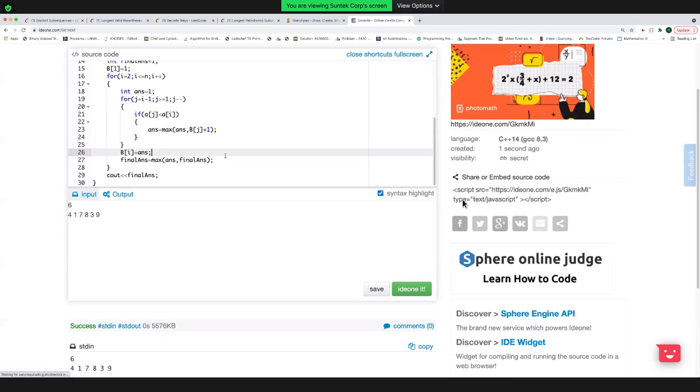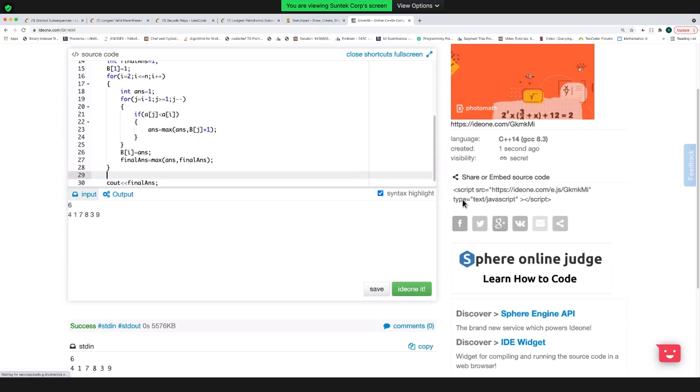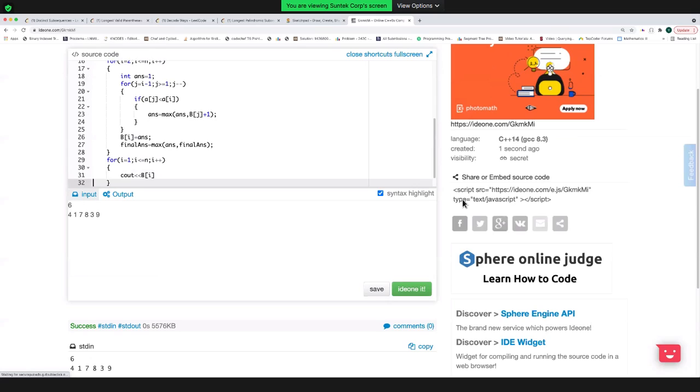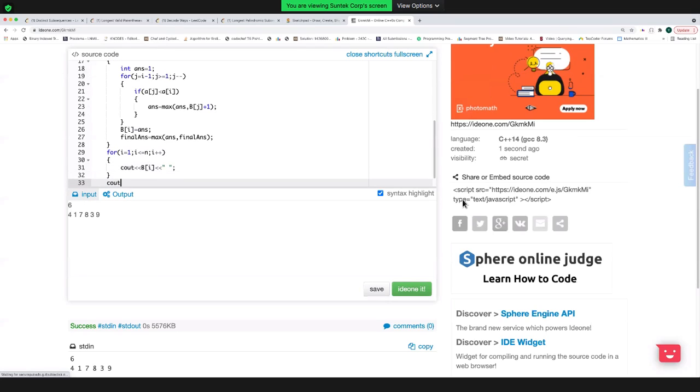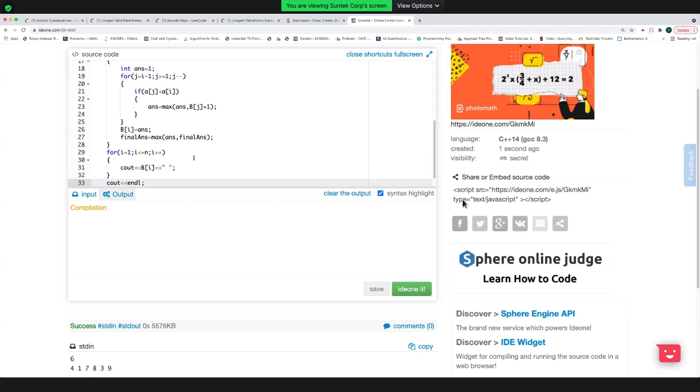So basically, I keep on building the answer. If I print my b of i here, it will print, till the ith index, what is the maximum length that I can get.